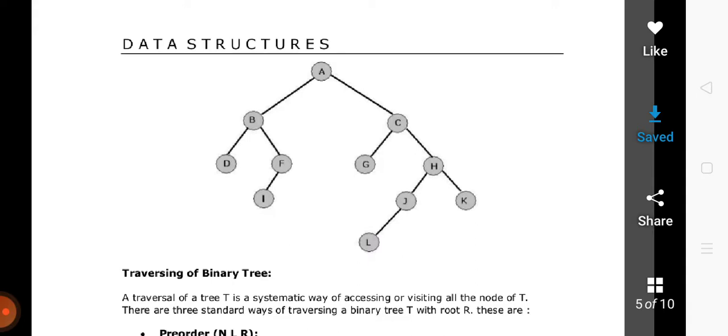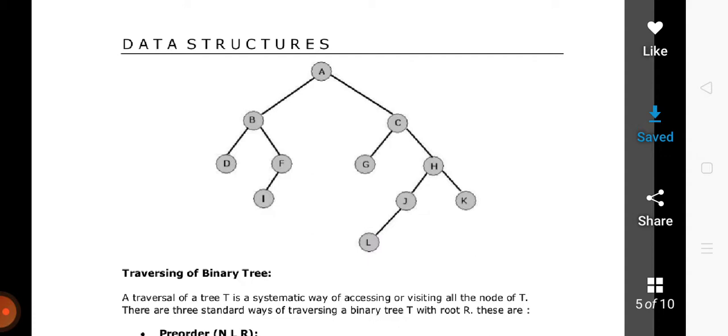Now I is the left child of F, so we will come to I. On the node I, we don't have any left or right, so we will process it. So I has been processed.